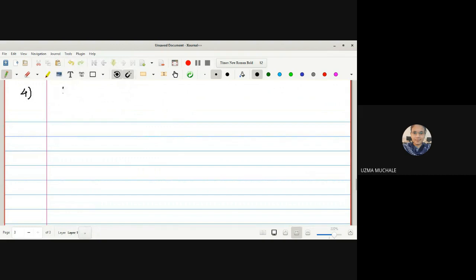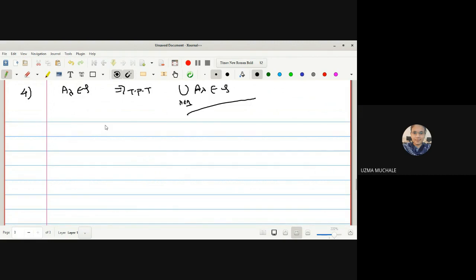What is the fourth property? We have to select A lambda from tau, and what is our aim to prove? The union of A lambda. That means we have to prove that the arbitrary union of members of tau is also a member of tau. The arbitrary union of A lambda is also a member of tau.